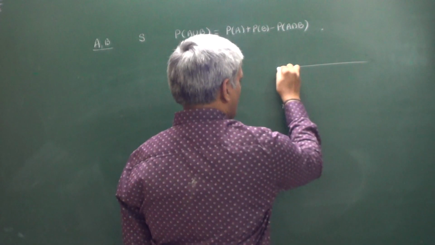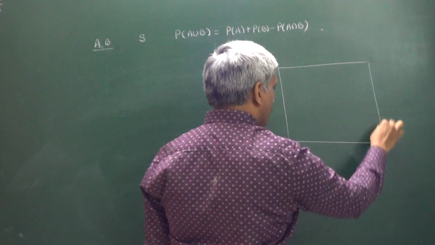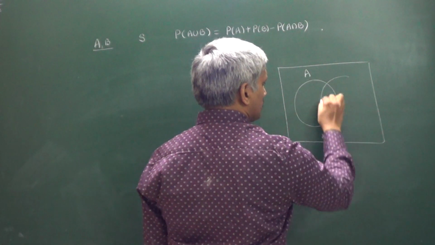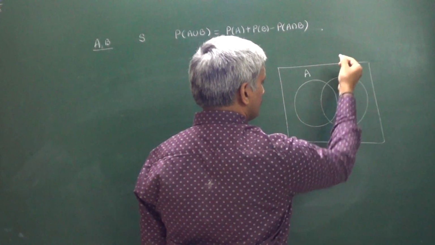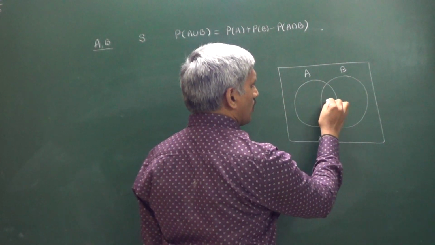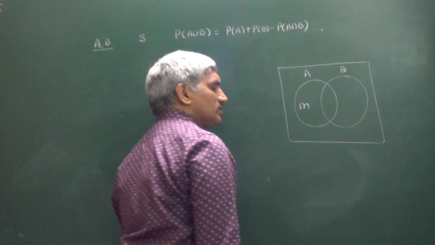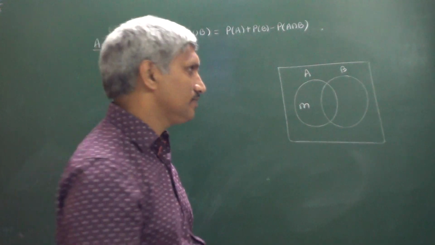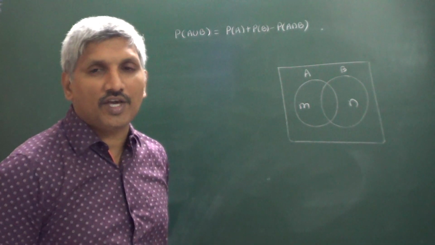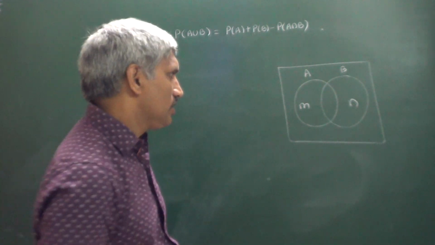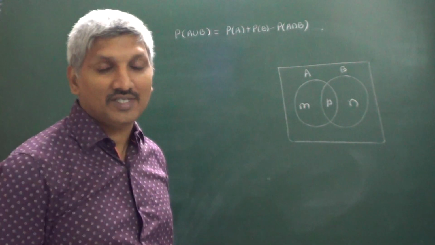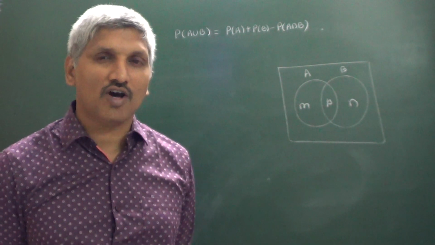Now here, this is the set A and this is the set B. In the set A, in total we have M elementary events favorable to A, and in the set B, N elementary events favorable to B. A intersection B consists of P elements.